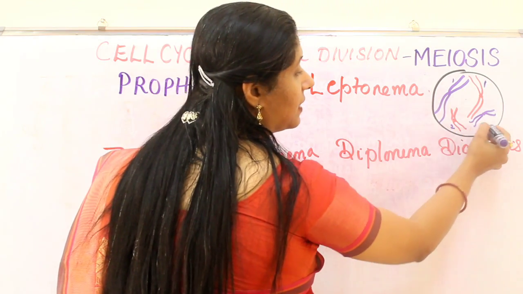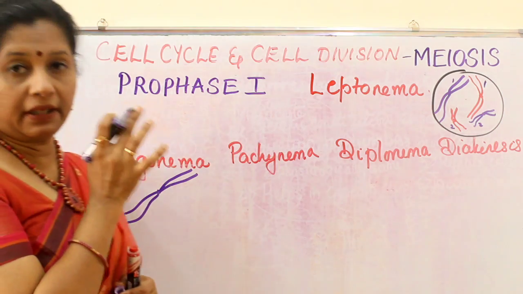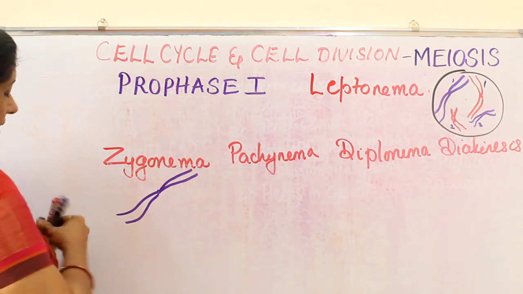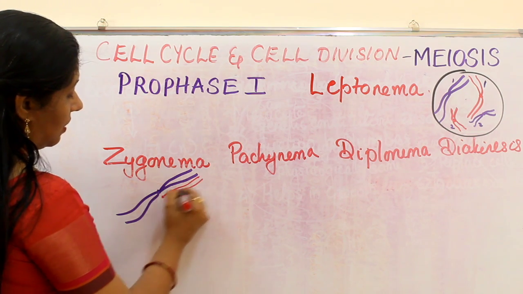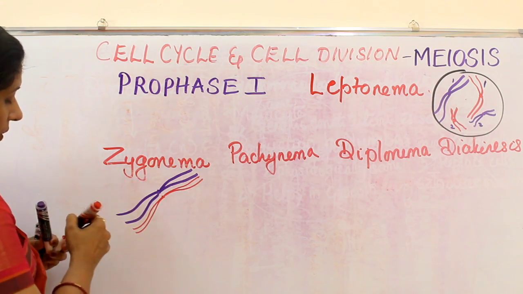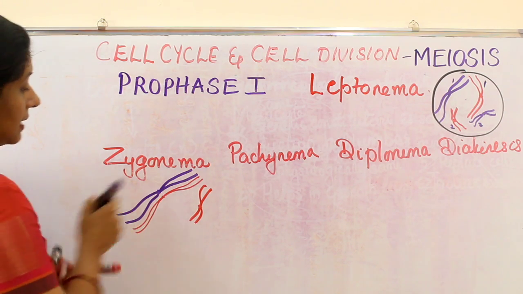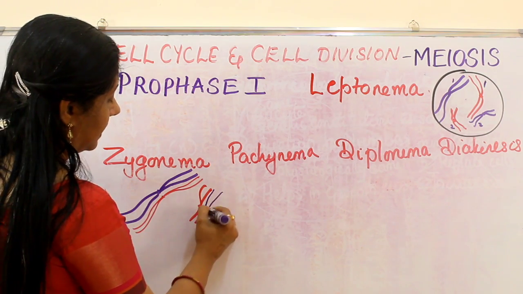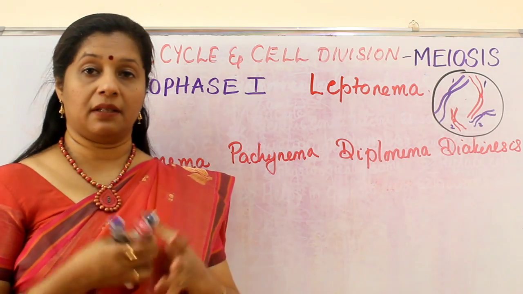The same way, if this is the second, we can see from the size itself. That's why I drew it with different sizes. So the paternal and maternal copies come together. This is called pairing of the homologous chromosomes. The other pair also comes together. This is happening during the second stage, which is called zygonema. Zygo means what? Coming together or pairing.